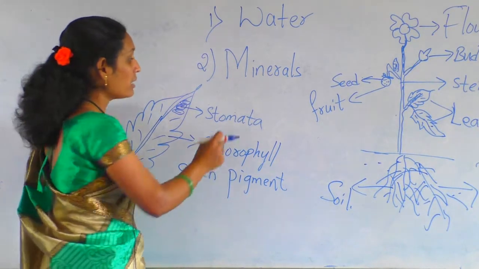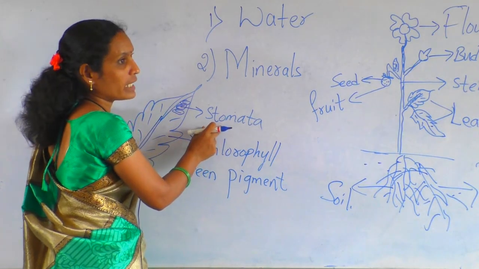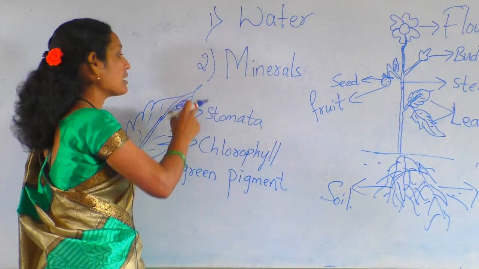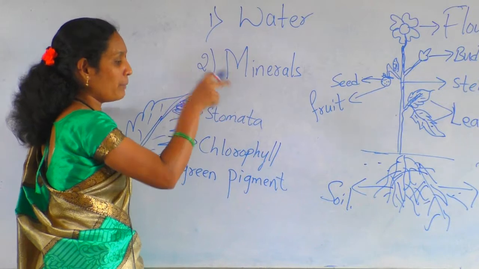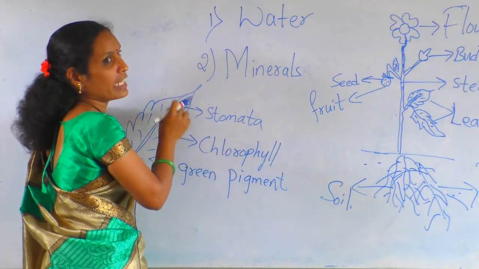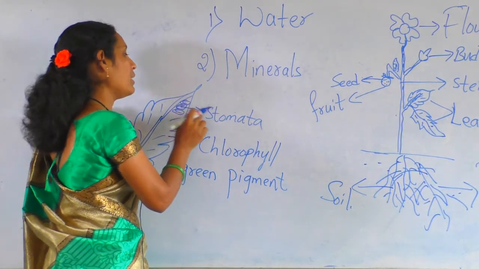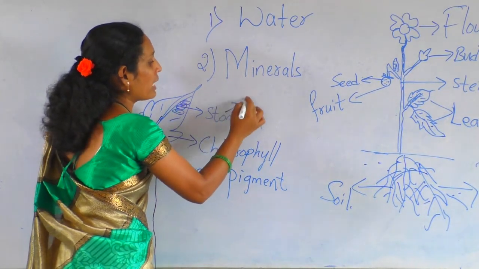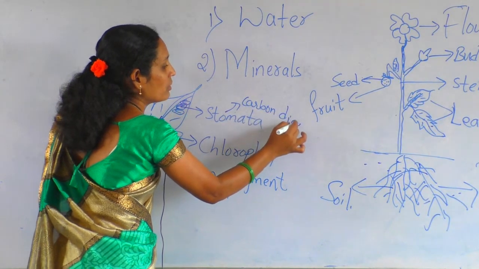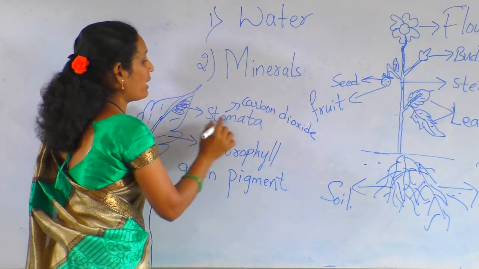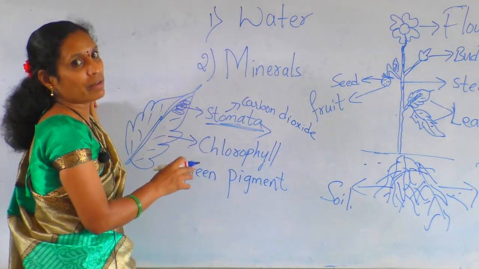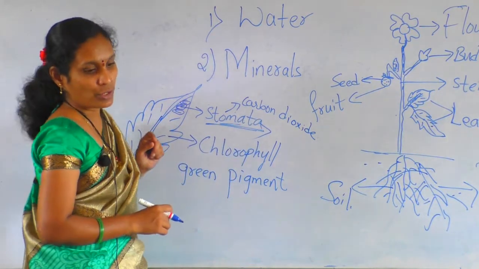Understood? And this stomata part, don't get confused. Stomata part is different, chlorophyll is different. Chlorophyll means the leaves will be in green color. That green pigment we call chlorophyll. In that leaf only, small tiny pores are there. Those tiny pores absorb the carbon dioxide. This stomata part absorbs the carbon dioxide from the air to help the plants prepare the food.